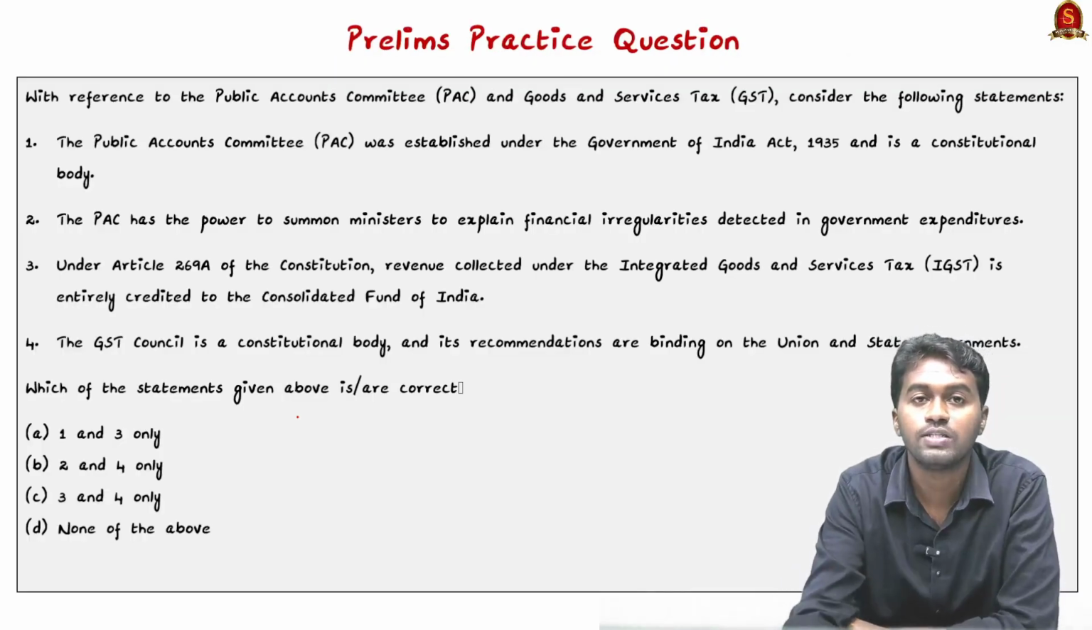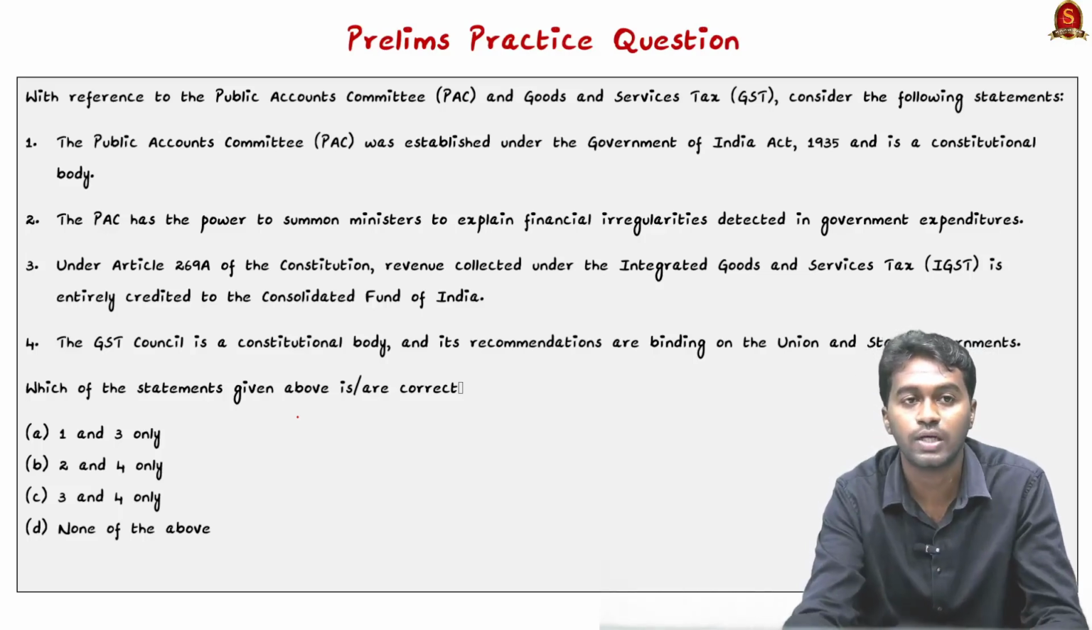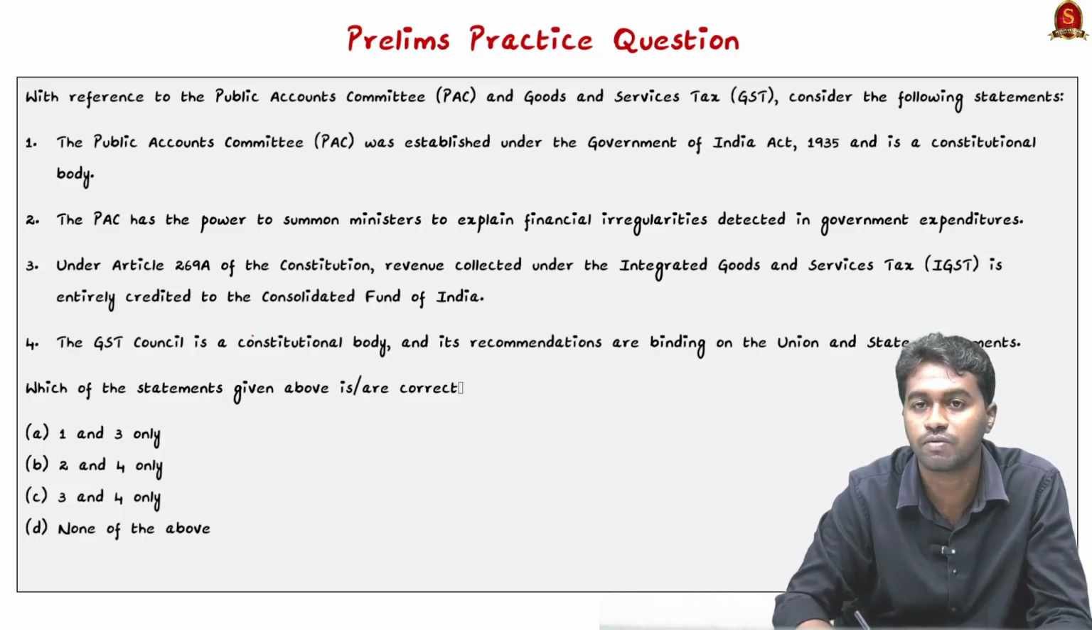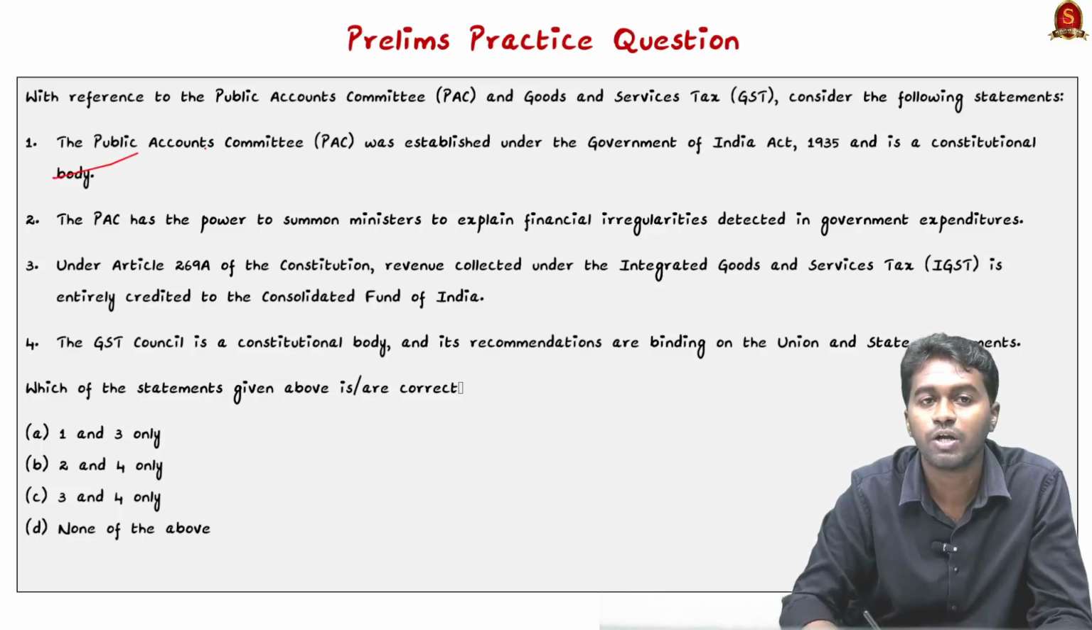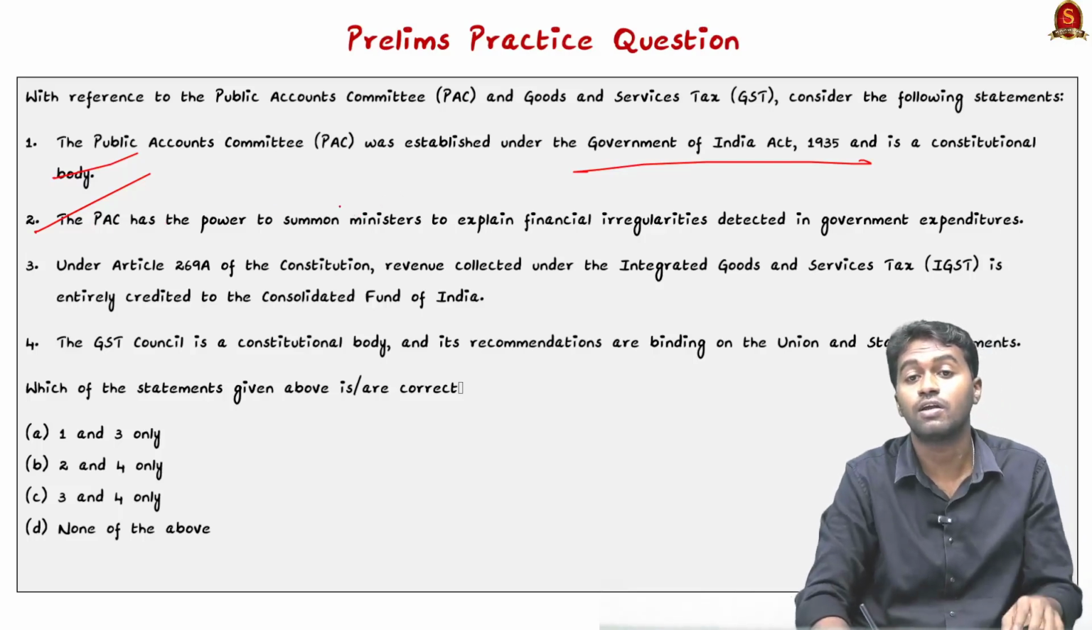So in this topic we discussed the Public Account Committee of the Parliament and GST. So based on our discussion, try to answer this prelims practice question. The question is, with reference to the Public Account Committee and the goods and service tax, consider the following statements. Statement 1, the Public Account Committee was established under the Government of India Act in 1935 and it is a constitutional body.